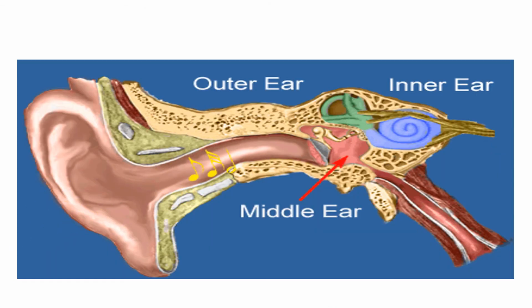You can see that here the sound passes through the vibration. The eardrum passes it to the nerve cells, and the message goes to the brain, and we are able to hear any type of different sound. Okay, the outer ear, middle ear. Here D is the middle ear, and here E is present in the eardrum, and the nerve carries the messages to the brain.